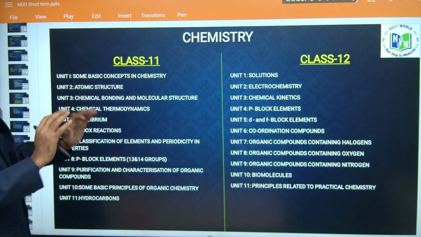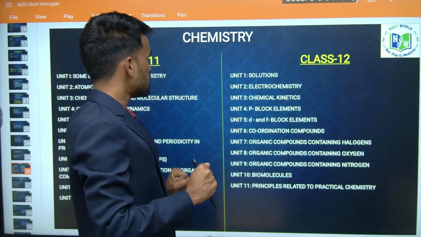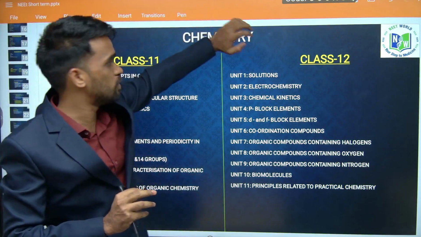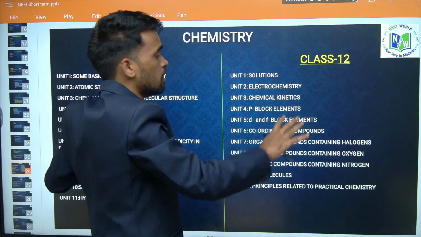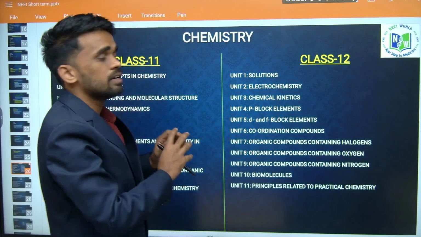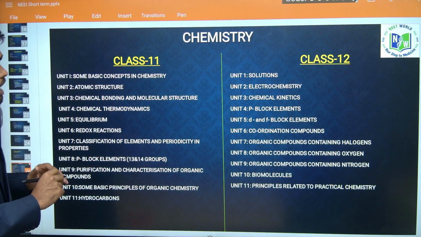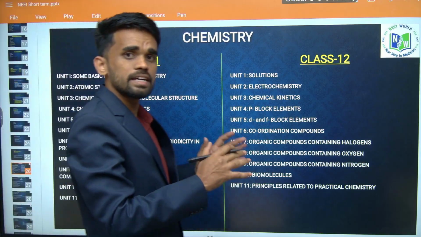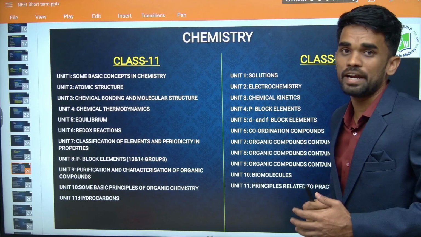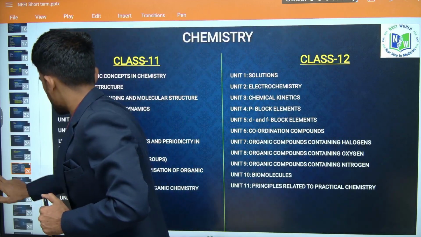Now I have brought the complete syllabus of chemistry for NEET, from the NEET brochure. Here I have segregated class 11th topics and 12th topics. I think you are already aware of all the topics or chapters given in the NCERT book or in the NEET syllabus, right? For this I have segregated them based on their priorities, based on their weightage. So let us look into the weightage of these topics.